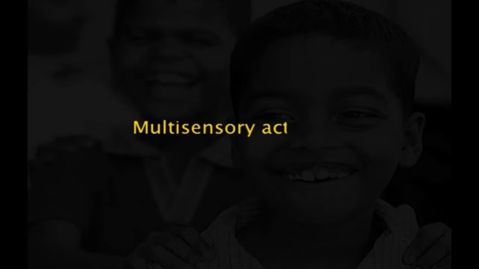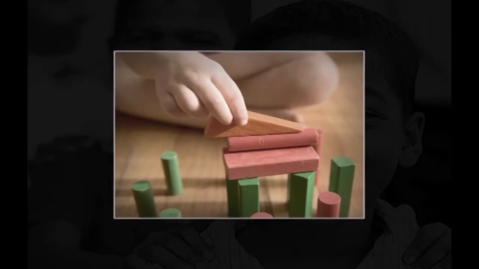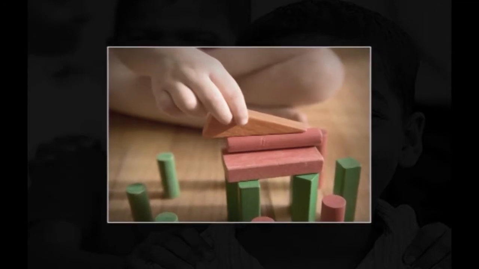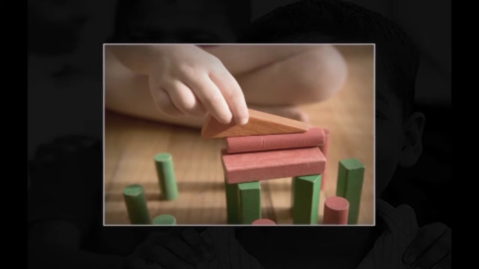Then the next one is multi-sensory activities. Spelling is a visual skill, but learning well involves all our senses. We need to see, hear and touch to truly absorb and master a new skill. Visual learners like to see what they are learning. Auditory learners prefer to hear oral instructions and then discuss what they have learned to solidify the material. Hands-on learners absorb knowledge best when they can touch and manipulate objects.